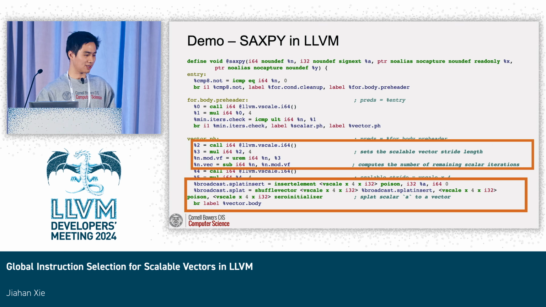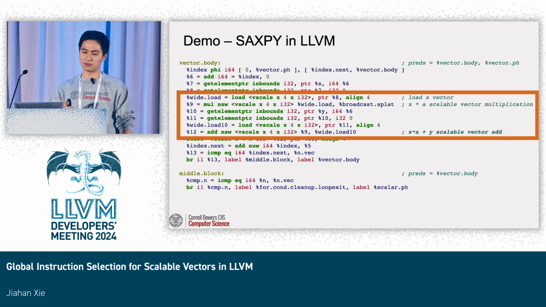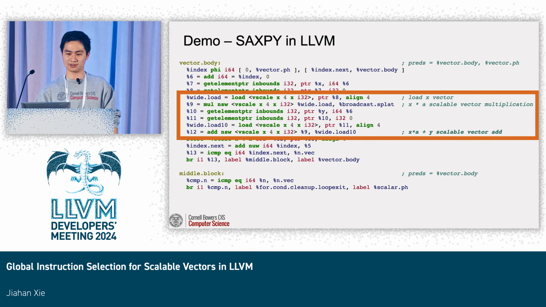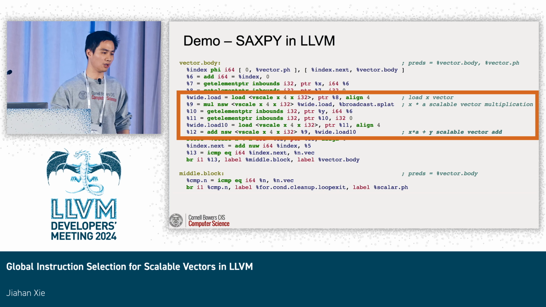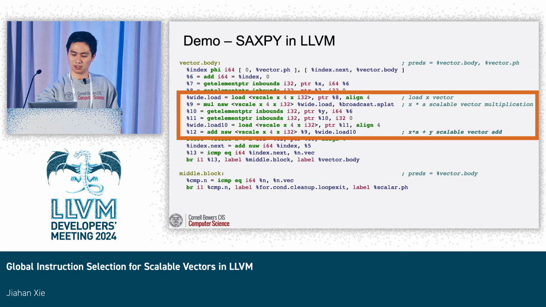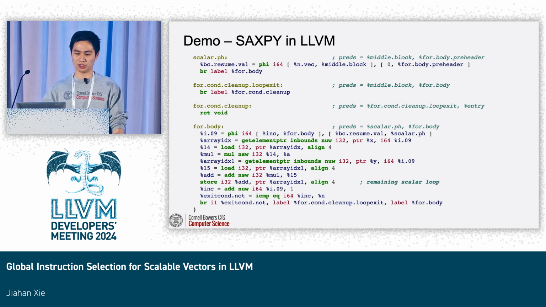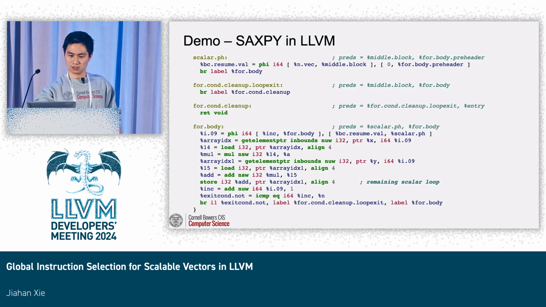The next thing is that we splat the scalar a to a scalable vector. And here's the vector body, which does the interesting real work of x times a plus y. And finally there are some remaining scalar iterations and some cleanup work.